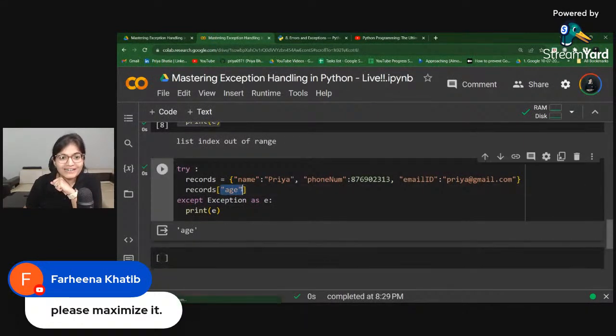Okay, so it is trying to print this. Basically, it's a key error. So if you want to print any specific error, let me try to explain to you. Let's say I want to print a specific kind of error. So it's a key error, and here it is giving me the exact course name.